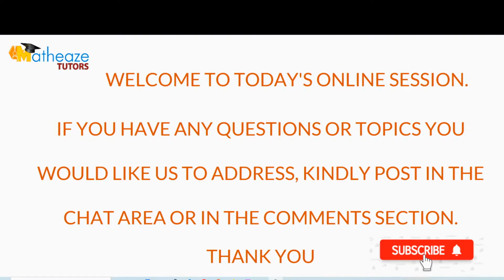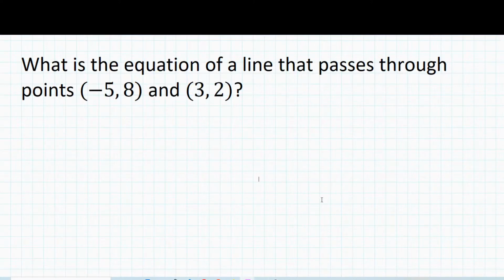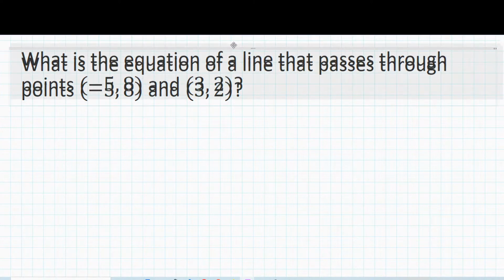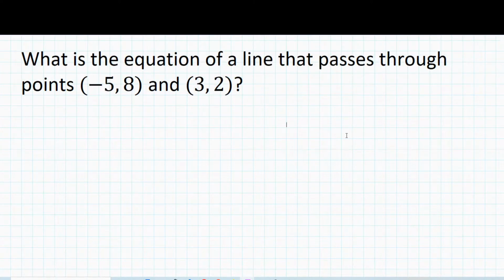Okay, so we're going to try our first question for today. And always remember that along the way, you can stop me or you can ask questions, and I'll make sure that I address all your questions. So let's go ahead and start with today's questions. We want to find out the equation of a line that passes through these 2 points. What is the equation of a line that passes through these 2 points?